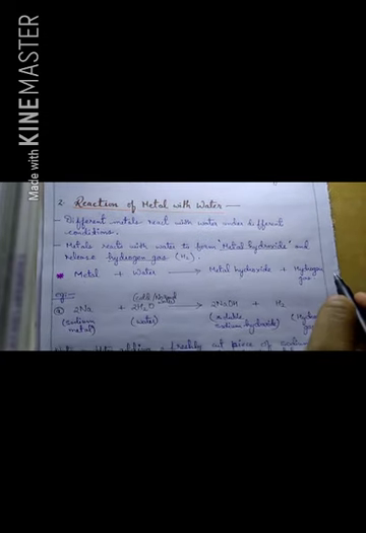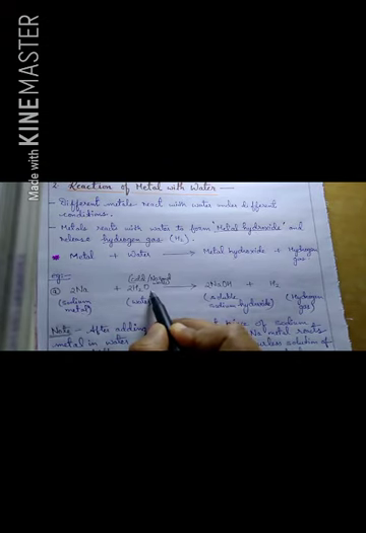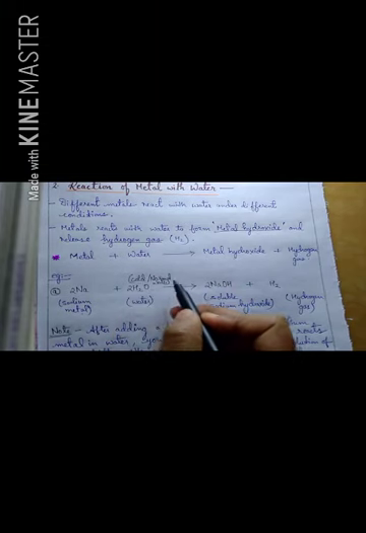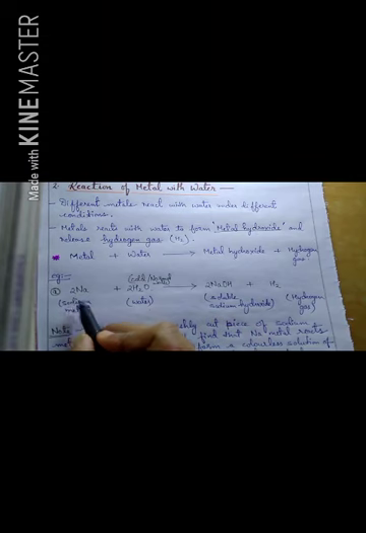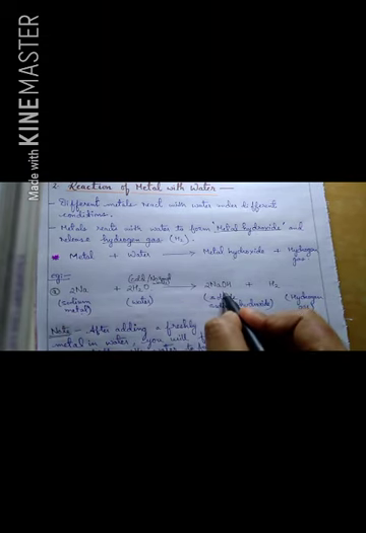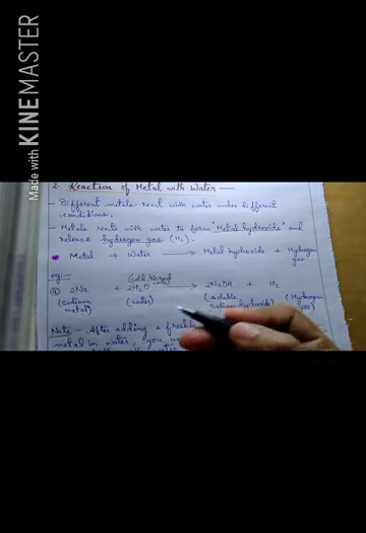Okay, let us take one example here, children. See here, the example is 2Na, that is your sodium metal, when it reacts with H2O, and here the water can be cold water or normal water. Cold means normal water. Okay, so when sodium reacts with water, it forms sodium hydroxide. This is your soluble sodium hydroxide. Soluble means it is soluble in that water.